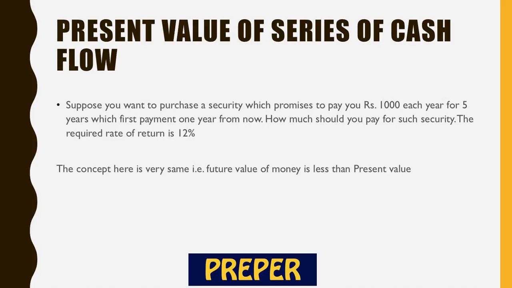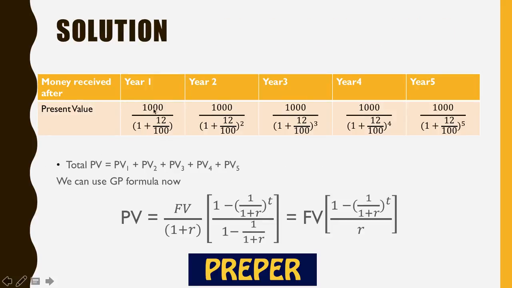So the concept is very similar to the future value, right? After 1 year, I'll get 1000 rupees, but it would be equivalent to 1000 divided by (1 plus 12 by 100). The money which I get after 2 years would be equivalent to 1000 divided by (1 plus 12 by 100) raised to power 2. Similarly, after 3 years, the present value would be 1000 divided by (1 plus 12 by 100) raised to power 3, and so on. So if we add these, we would get the present value today.